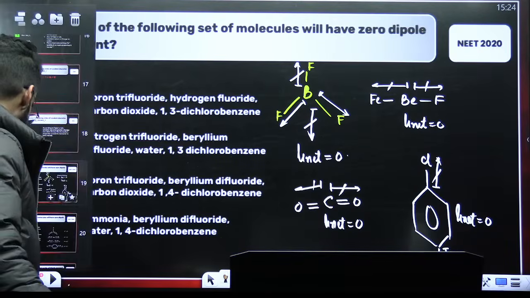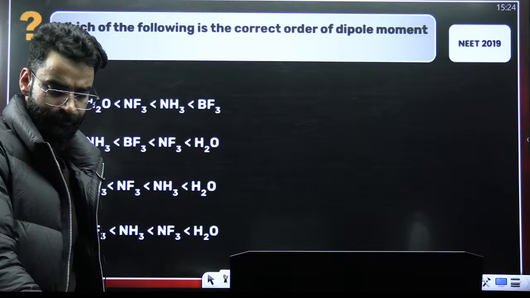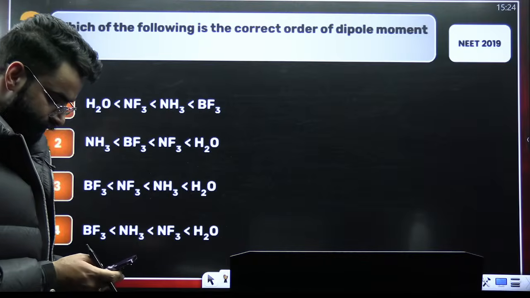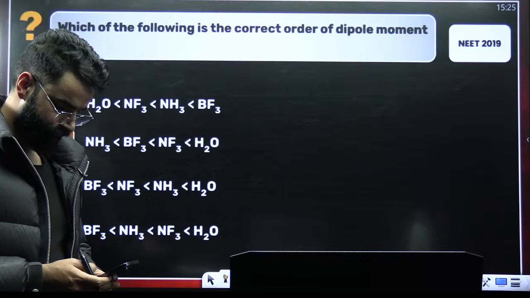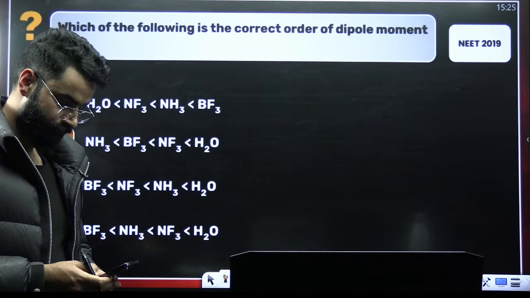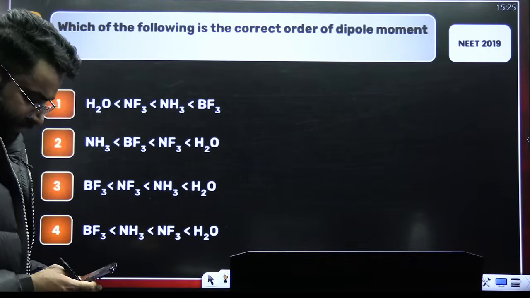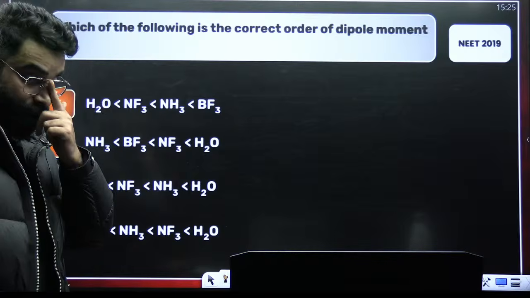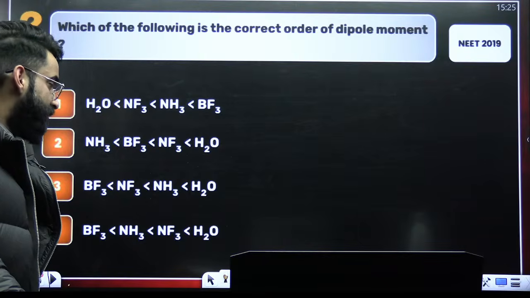Now, my dear students, talk about this particular question. The question was asked in your NEET 2019. Check this question out quickly. Tell me the answer of this particular question, everyone in the chats. Which of the following is the correct order of dipole moment? Quickly.